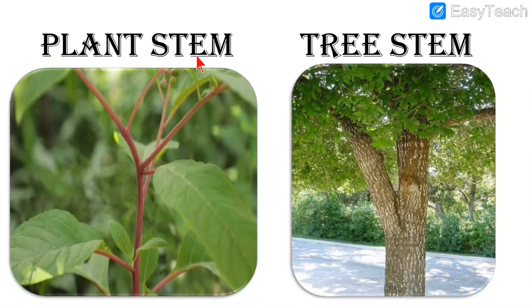Then, as you can see on your screen, this is plant stem, this is tree stem. So again, there is a difference between plants and trees. And the difference is between their stems. You can clearly see what is given over here. This is the plant stem. It is very thin, right? And this is thick, as you can see. So tree stems are very strong. You cannot break them easily. And it's very strong as compared to the plant stem. But the plant stem is very thin. It can be broken easily. So this is the difference between tree stem and plant stem.